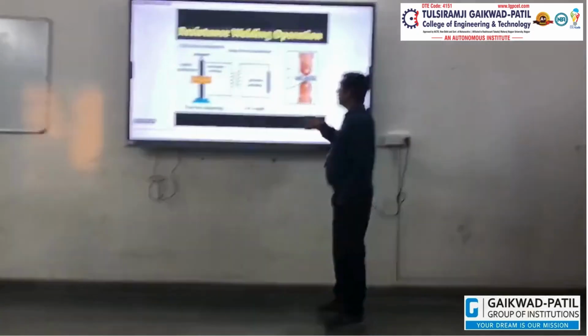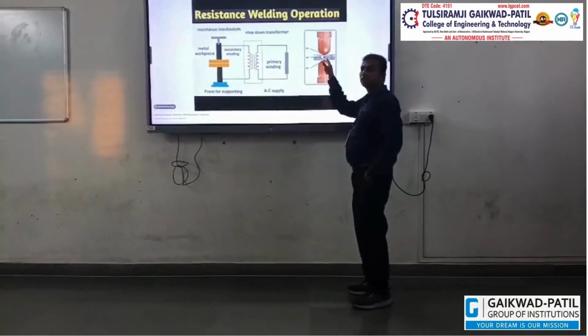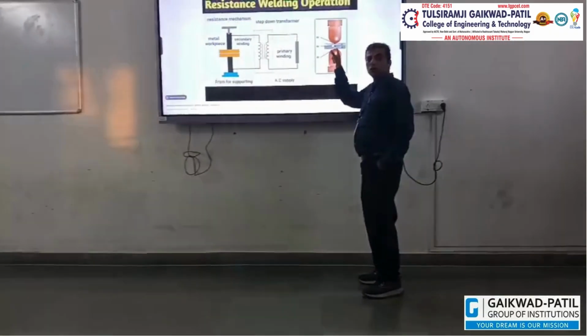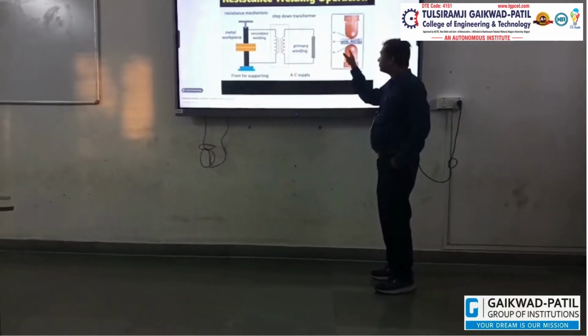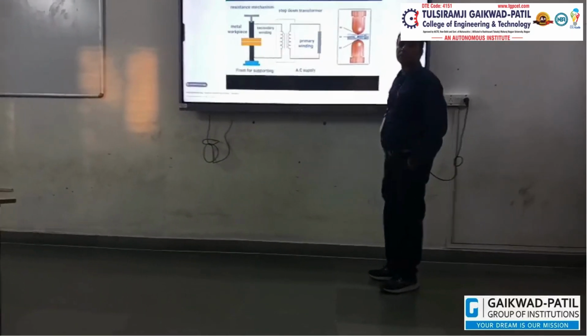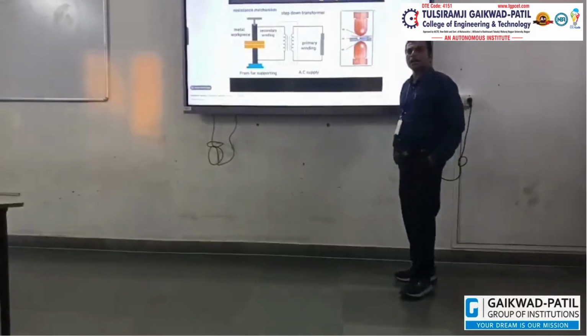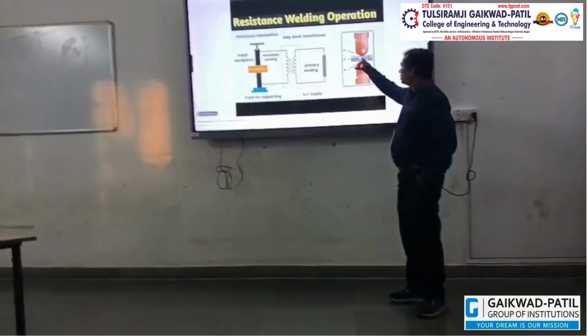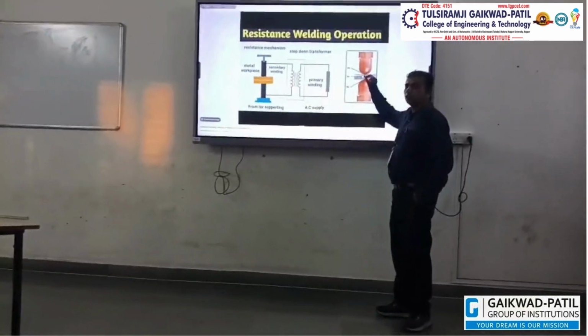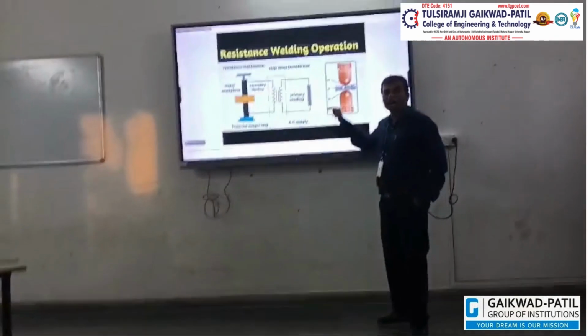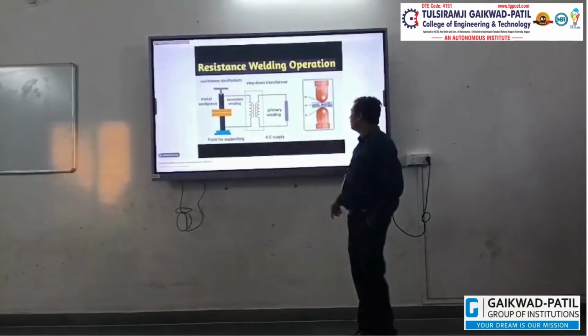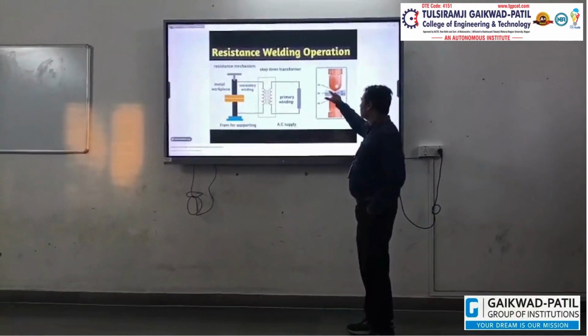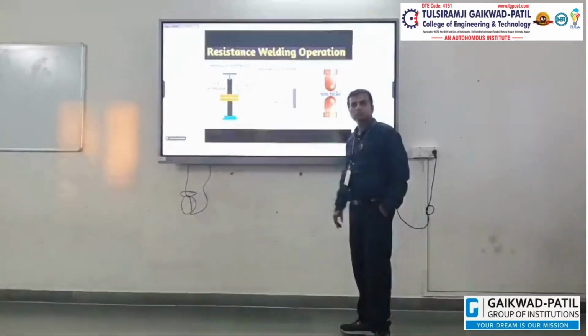The maximum resistance is generated in between the two metal plates, which shows that maximum heat is generated there. So this R we can also say is R1 plus R2 plus R3 plus R4 plus R5.